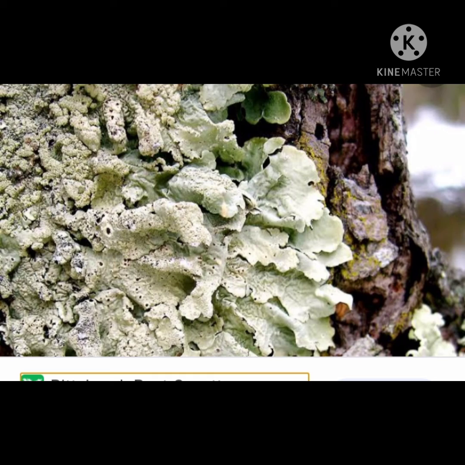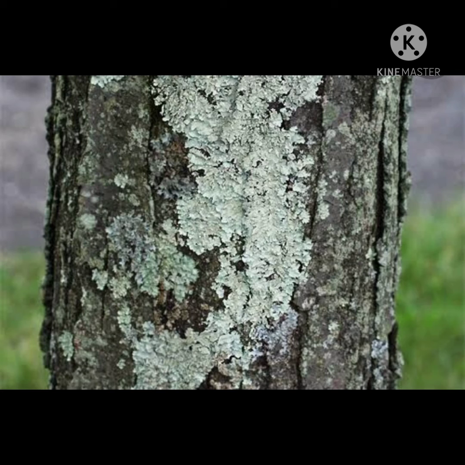Okay. It is a symbiotic association. What is symbiotic association? Symbiotic association means the living together of an alga and a fungus. Here, both organisms are equally benefited. Parasitic relationship that we studied. In a parasitic relationship, only one organism is benefited. At the same time, the other one is losing. There is no gain for the other organism. But here, in a symbiotic relationship, both organisms are equally benefited.